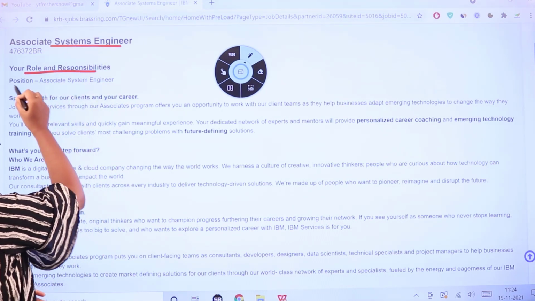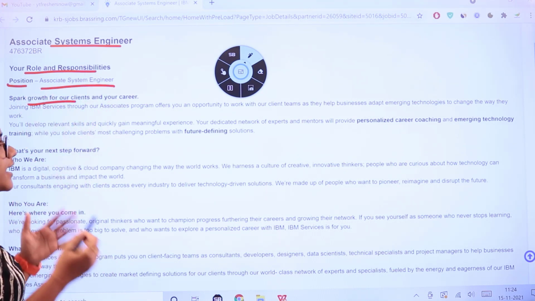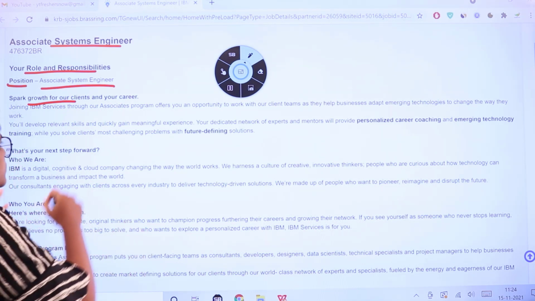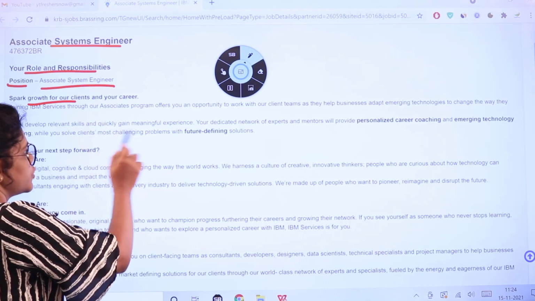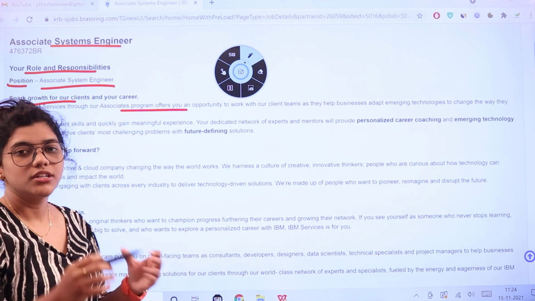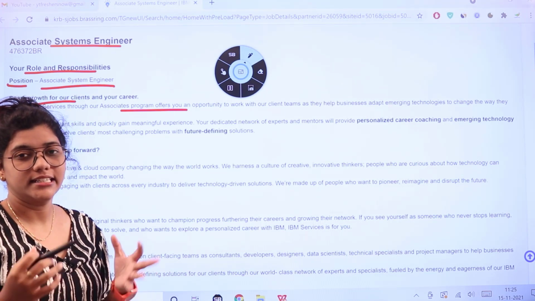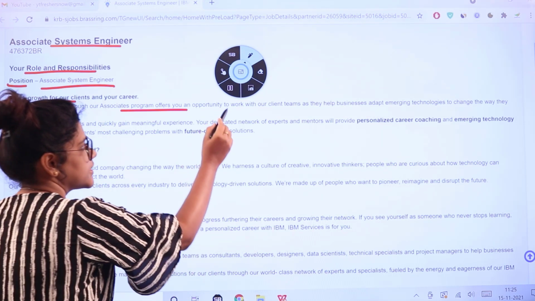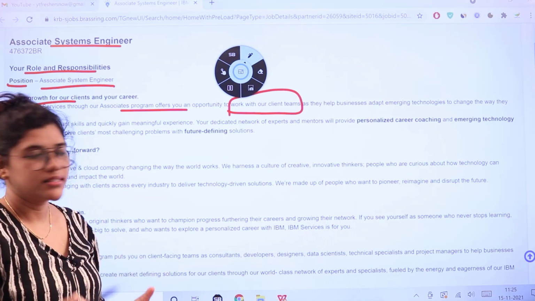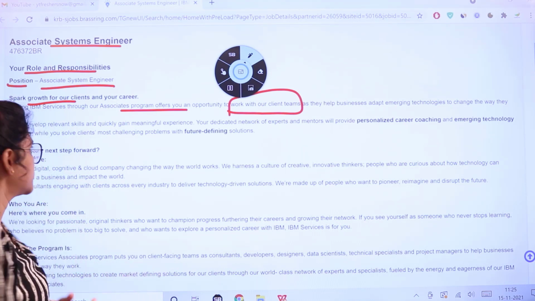Your role and responsibilities: the position is going to be associate system engineer. You can spark your growth for the clients as well as your career. As they have directly mentioned here, the associate system engineer role offers you the opportunity to work with various client teams, so there would be a lot of interaction. So you need communication and analytical critical thinking. That is the basic skill they need here, as you would be working with client teams to help their businesses adapt with the emerging technologies and giving a fine line of development.